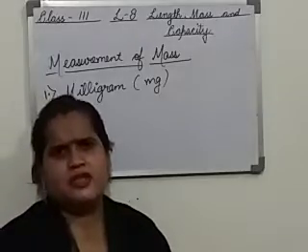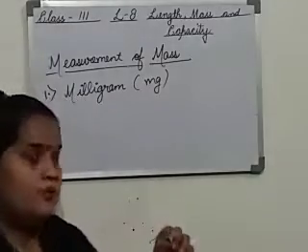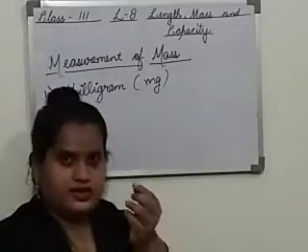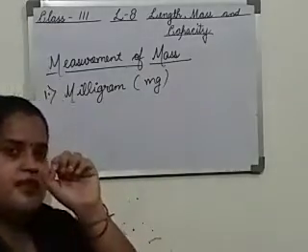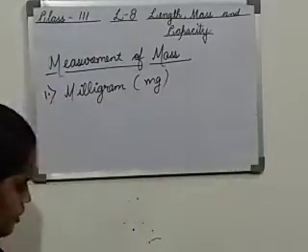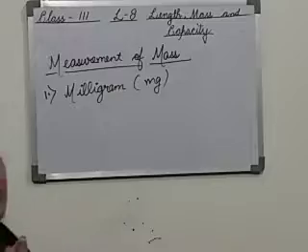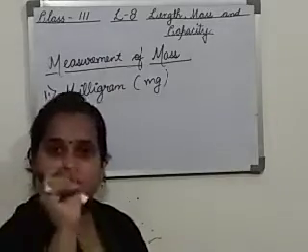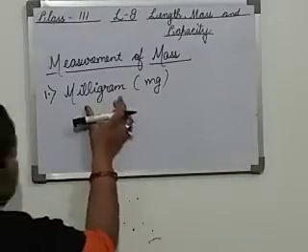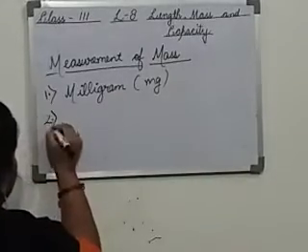Or we can say sometimes they use gram also, but the most appropriate unit is milligram. Suppose we have to measure gold, a very small quantity of gold, that is in milligram. Medicines also, mg is written on them, milligram. Okay. This is the smaller unit of measuring the mass.